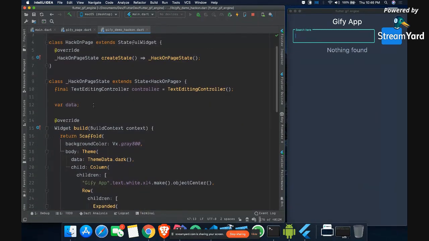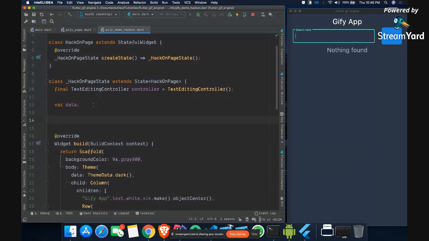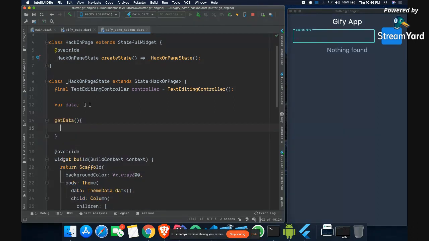So now what we will do, we will make a method called get data. Because we use asynchronous programming in Dart, I can make it async, okay? And then what I can do is fetch a response from, I can use this keyword await, and I'll use my HTTP library to get.